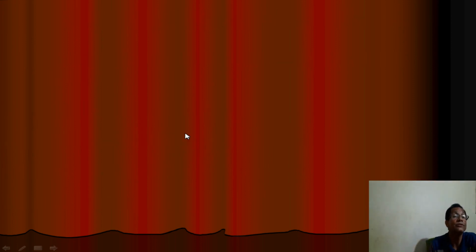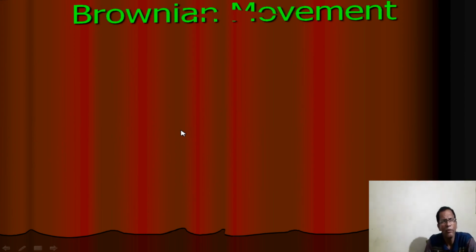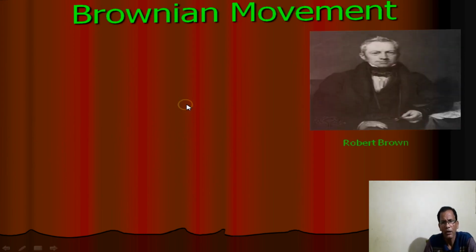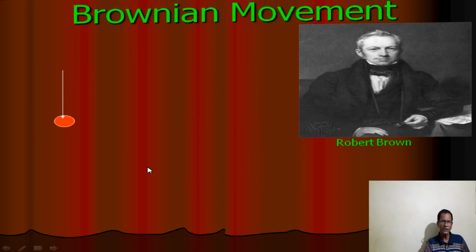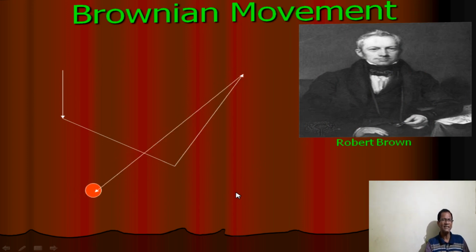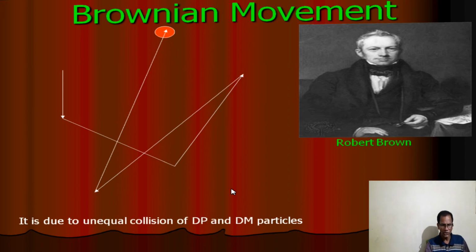Then let us discuss Brownian movement. This property was studied by Robert Brown. You see the movement of colloidal particles. The particles are moving in a zigzag motion. This zigzag motion is called Brownian movement, studied by Robert Brown.